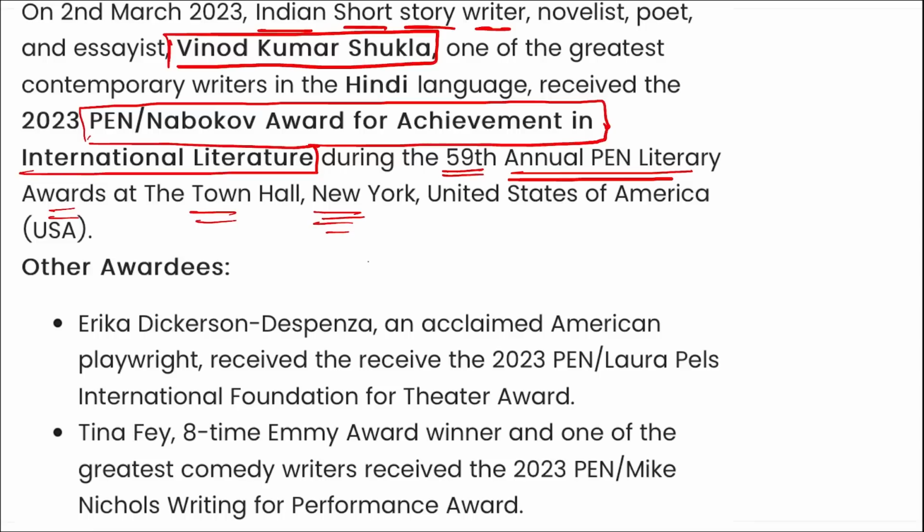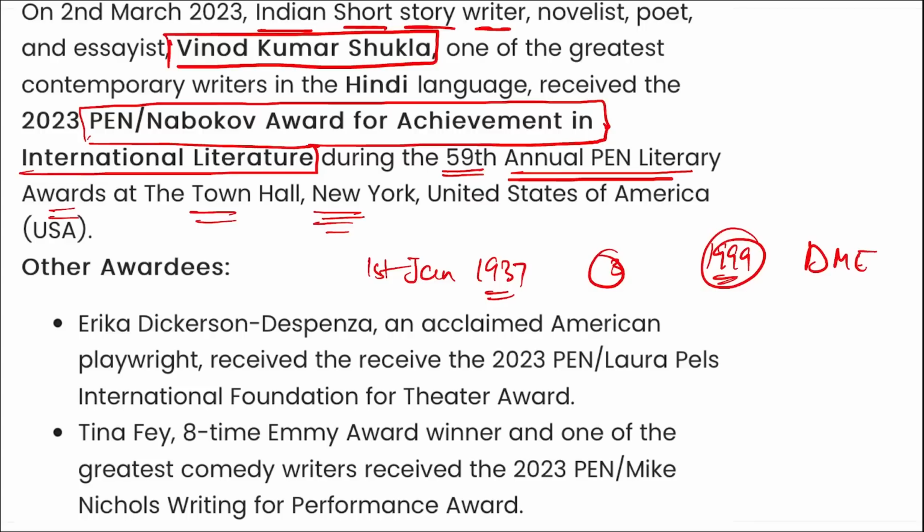All right, if we talk about Vinod Kumar Shukla, he was born on 1st of January in 1937 in Chhattisgarh. He has published 3 novels, many short stories and numerous collection of poetry. All right, then remember, he was also honored with Sahitya Academy Award in 1999 for his novel दीवार में एक खिड़की रहती थी, that is a window lived in a wall. All right, next